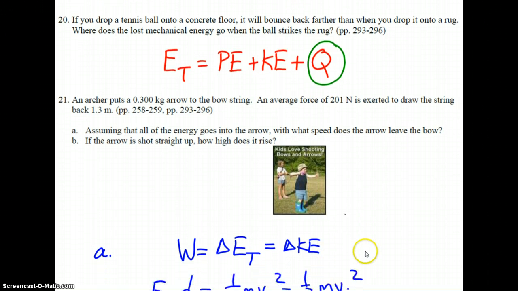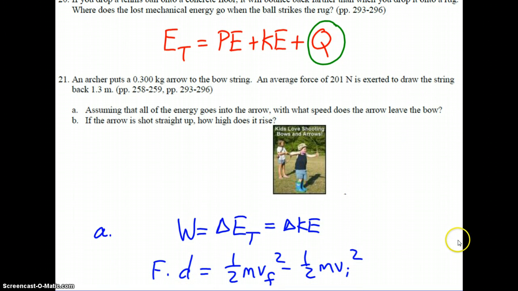In the next line, we make our substitutions. Work is force times displacement. Change in kinetic energy would be final 1/2 m vf squared minus initial 1/2 m vi squared for kinetic energy. So you can see that this is our change in kinetic energy expression.